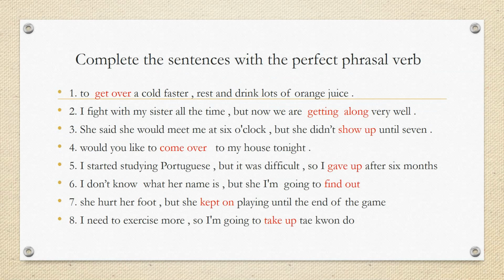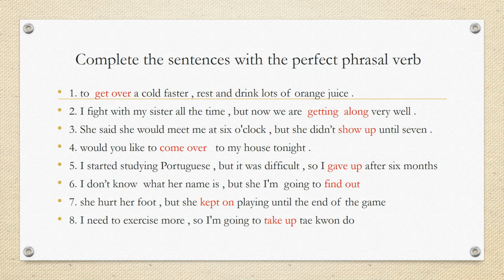Number 1, here we have: to get over a cold faster, rest, and drink lots of orange juice. Here we have to use a phrasal verb that has a meaning of recover. So if you have a cold, in order to get over, in order to recover from a cold faster, you have to rest and drink lots of orange juice. So here get over means recover.